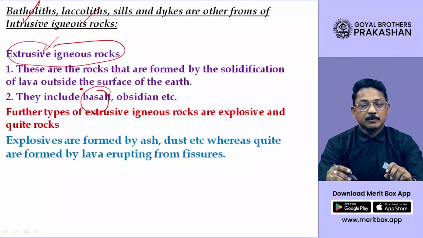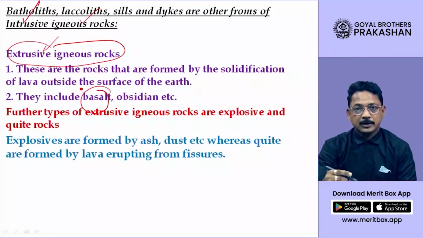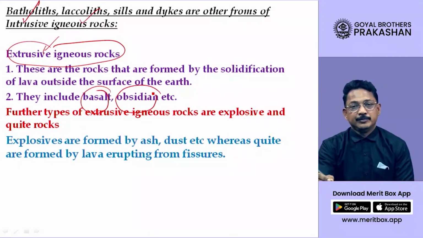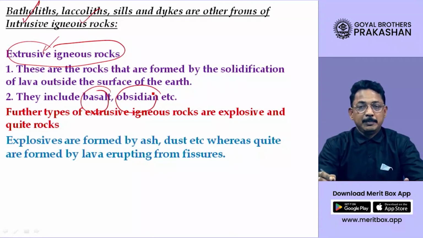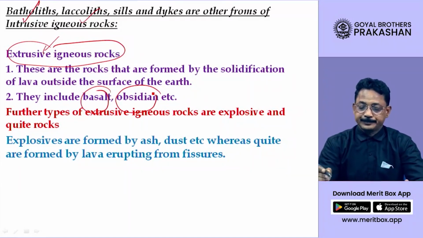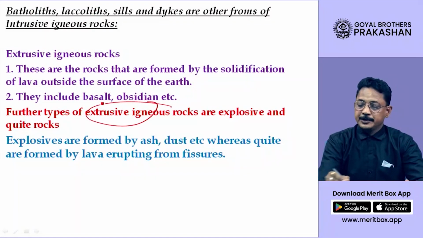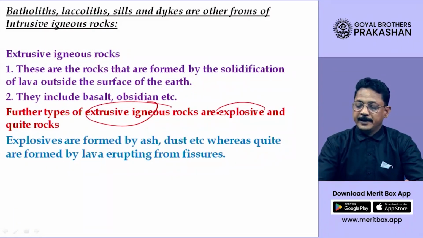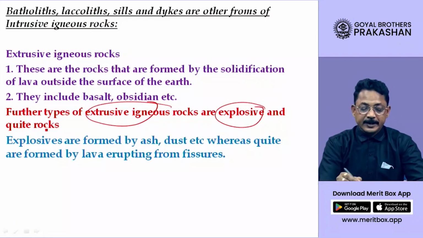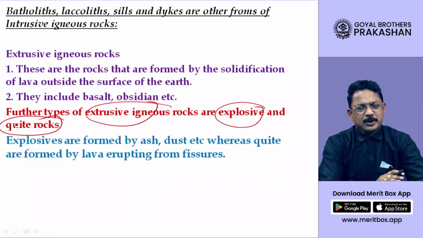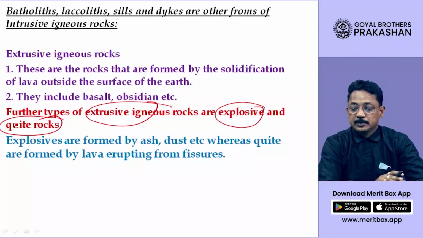We saw the waterfall picture sometime back. That rock was basalt. Another one is obsidian, which is a very beautiful looking blackish dark rock. These extrusive igneous rocks, dear student, are further divided as explosive type and quiet type. Explosive, what is the meaning of the word explosive type of igneous rocks?